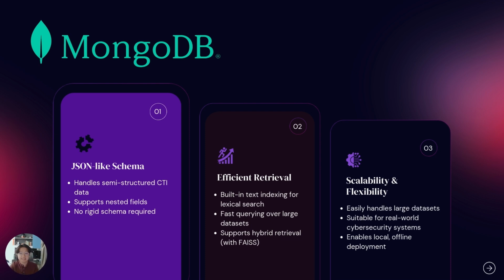It also supports text indexes for lexical search, while Facebook AI Similarity Search, FAISS, handles vector search separately. This gives the system both local storage and hybrid retrieval capability. In addition, it scales very well with large datasets, which is suitable for real-world system deployment. In the current local database, the system indexes about 154,000 CVEs and about 691 MITRE Enterprise techniques.